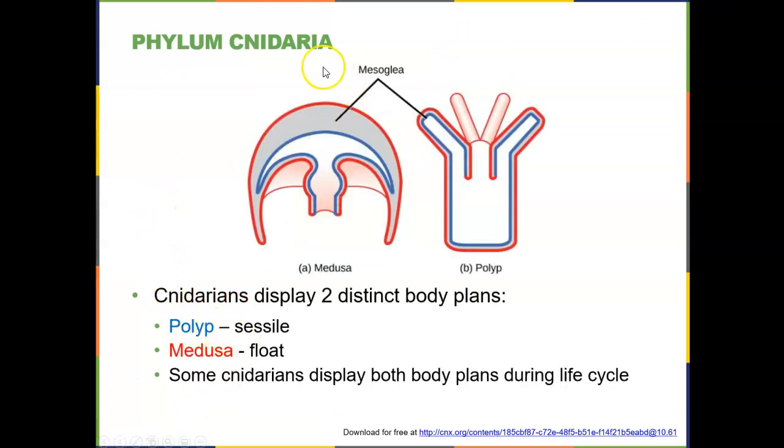So within phylum Cnidaria, there are two body plans. There is the medusa body plan, which is called the bell form, and kind of looks like a little parachute. And then there is the polyp form, which is a stalk form that has a base which adheres to rocks or substrates in the water, and then free tentacles. So the polyps are sessile, they are fixed, and the medusas float around. Some cnidarians display both body plans, so they may be a medusa at some point and then become a polyp, or they may stay a medusa their whole life.